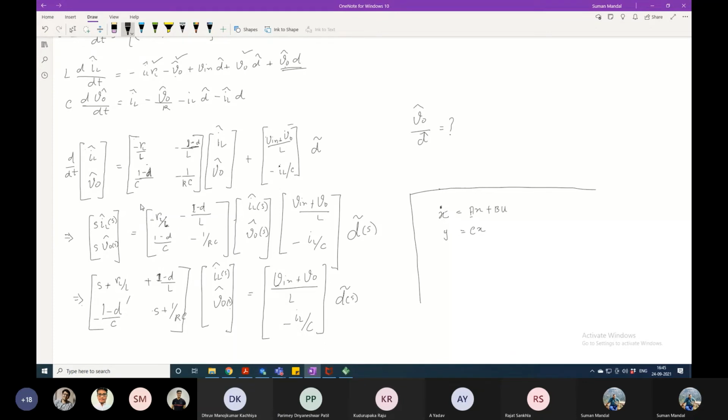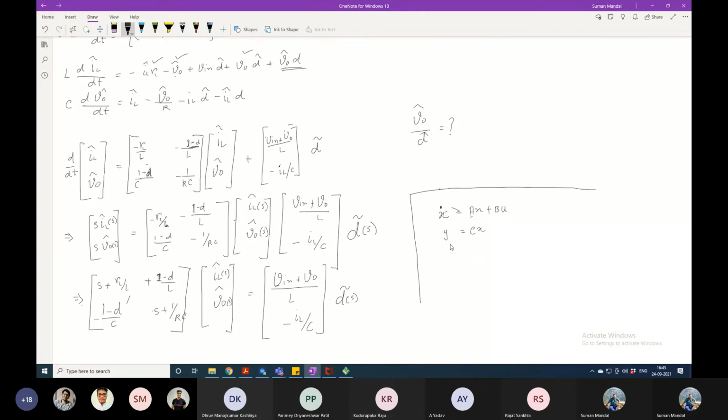This A is the matrix that we have found here. This is A, this B is this one, and U is the input. Obviously, here the D perturbation is the input to the converter. So in that part, I have successfully arranged my equations in this particular format.